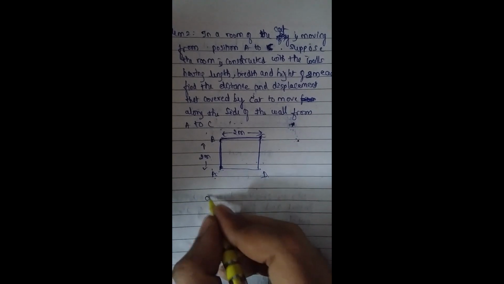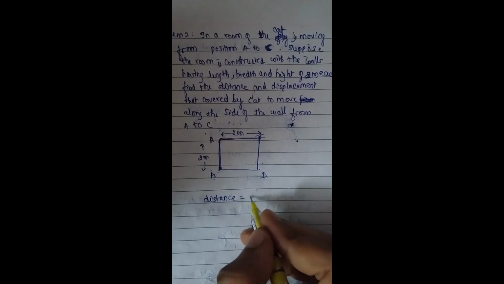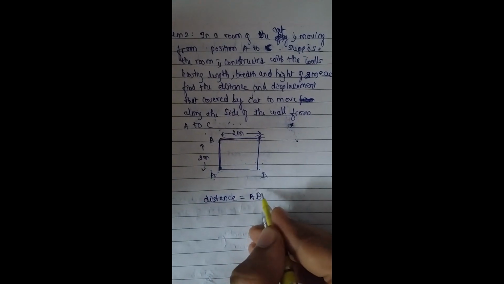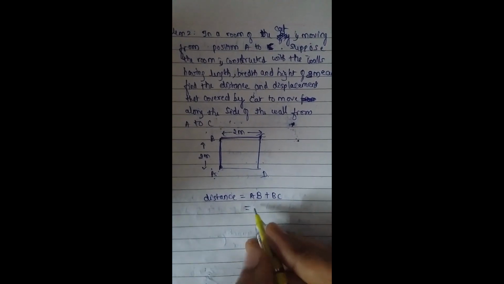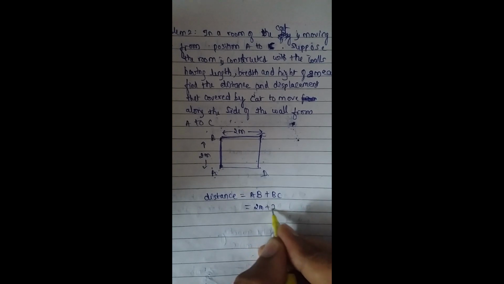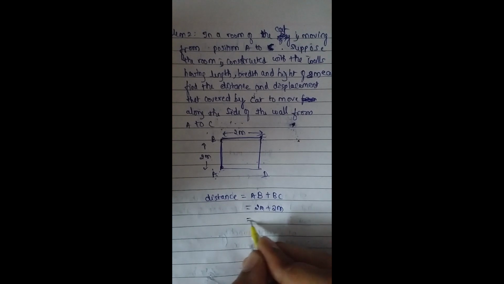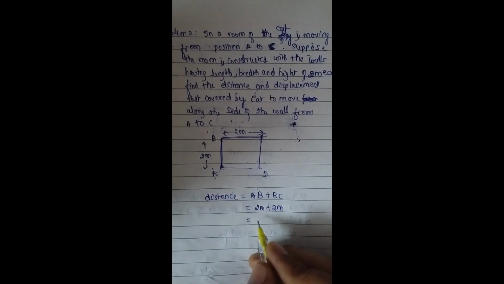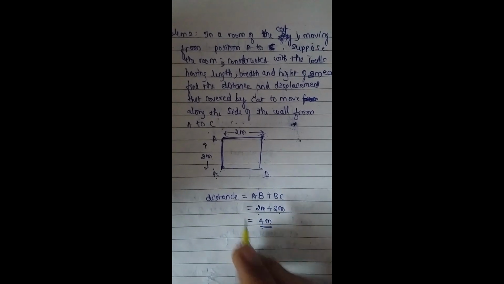According to the definition, we get the value of distance as the length AB plus the length BC. Therefore, we get the value of the distance as 2 meters plus 2 meters. So 2 plus 2 is 4 meters. We get the value of the distance as 4 meters.